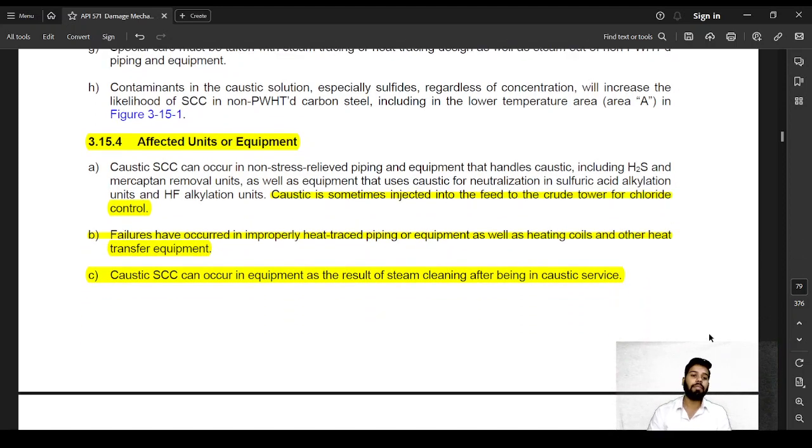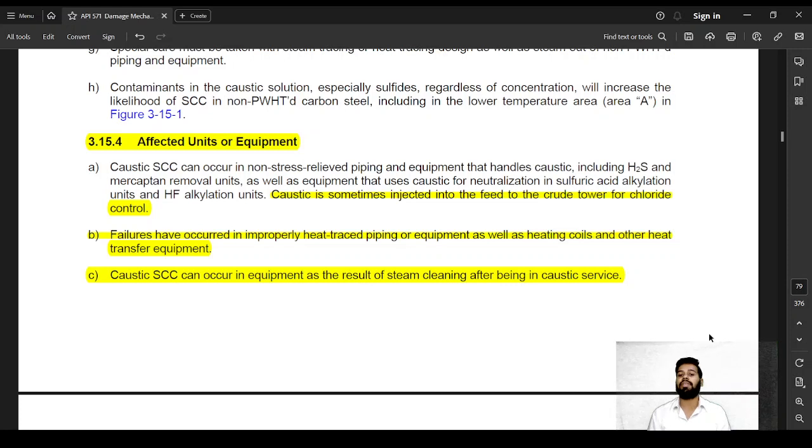Affected equipment: caustic stress corrosion cracking can occur in non-stress relieved piping and equipment that handles caustic, including H2S and mercaptan removal units, as well as equipment that uses caustic for neutralization in the sulfuric acid alkylation units and hydrofluoric alkylation units.